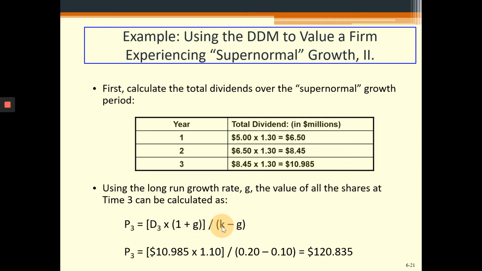And the discount rate from the previous slide, we know the required rate of return on Chain Reaction, it seems like a very risky company, is 20% demanded by the new investors. So 20% minus the perpetual growth rate, 10%. This will give us the price at the end of the third year, 120.835 million. Remember, these numbers are in millions. We are just not representing the last 6 zeros.